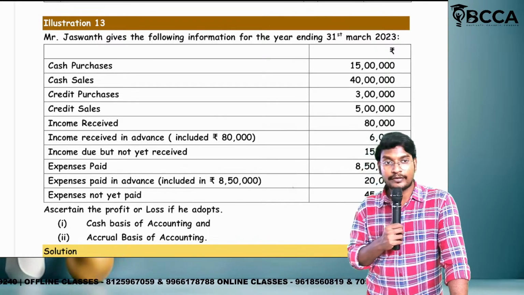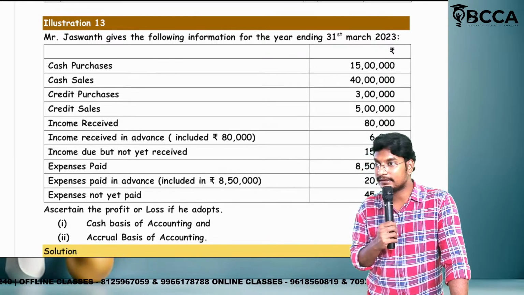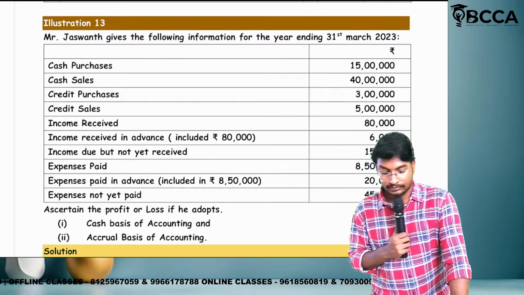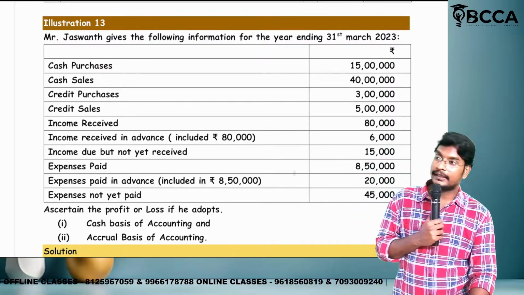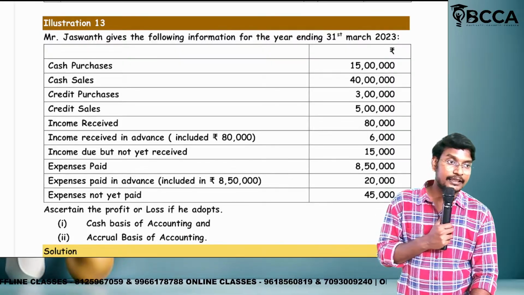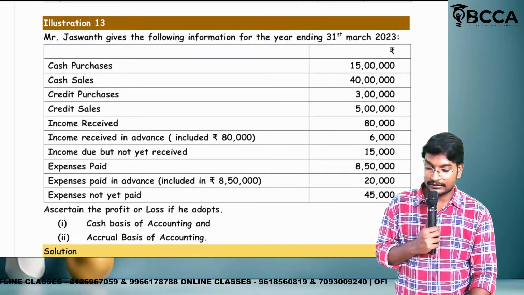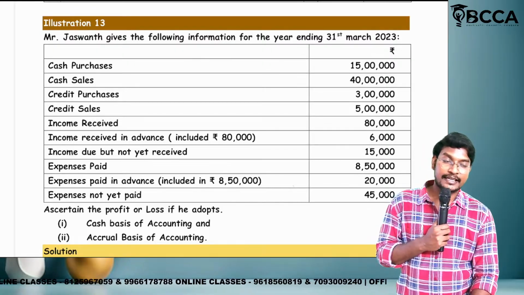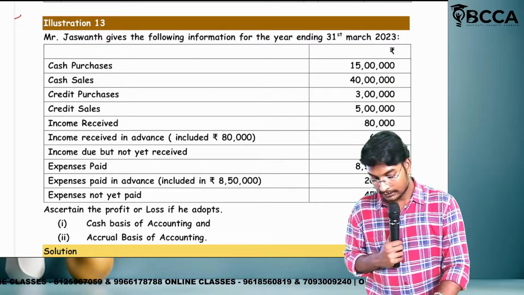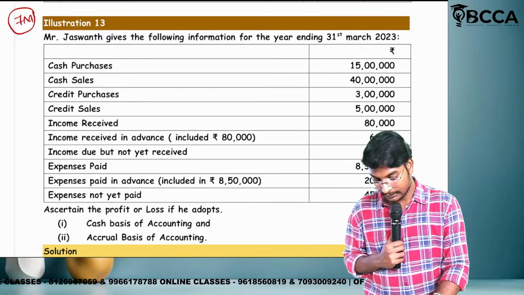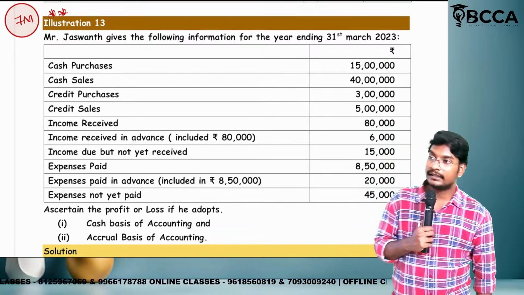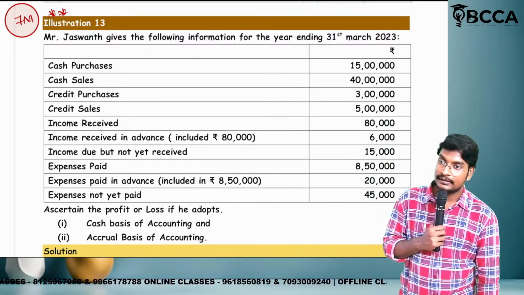Now we have to find out the profit as per cash basis and profit as per accrual basis. For this you need clear clarity about outstanding expenditure, prepaid expenditure, income receivable and income received in advance. These are the most important topics, and we can expect them in the examination for 7 marks. These are the basics.